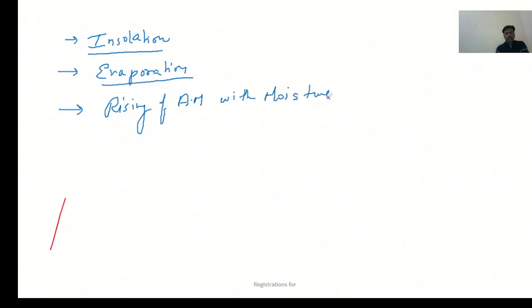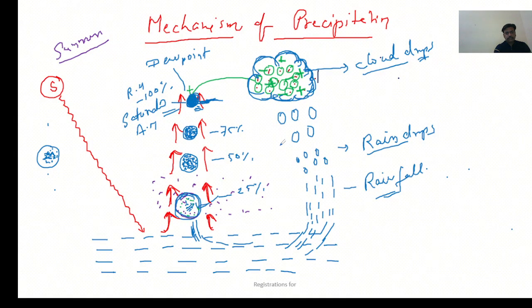These are the convectional currents rising higher in the atmosphere.